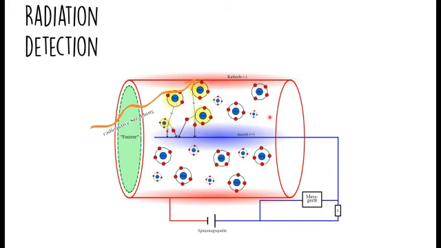Here you can see the structure of such a device. Noble gas is located in a metal cylinder in the middle of the device. And other tools for detecting radiation are film emulsions and scintillation counters.